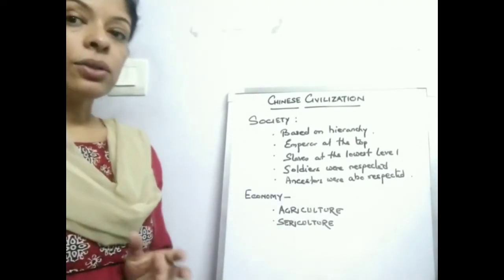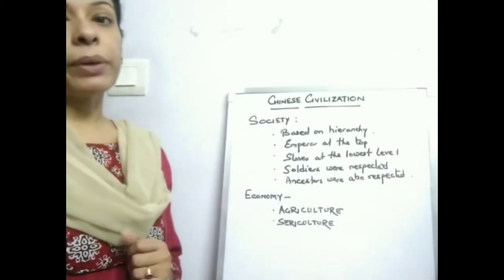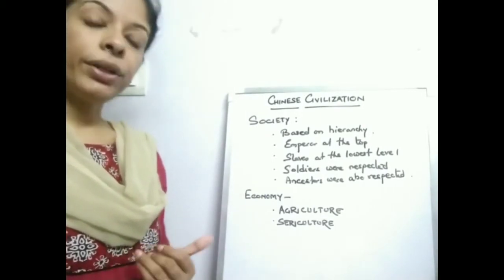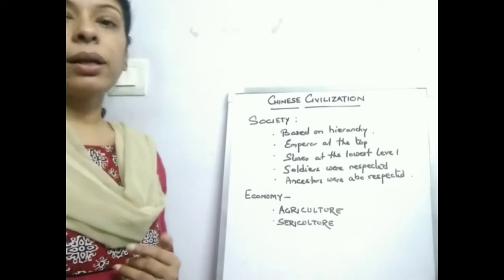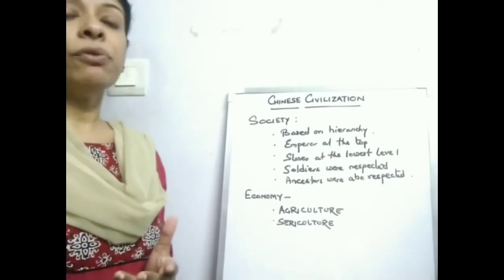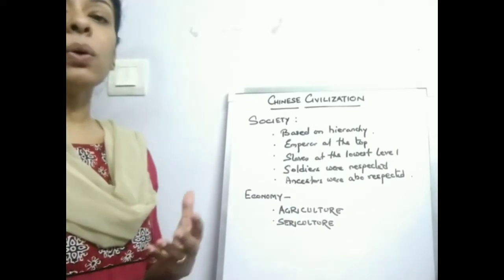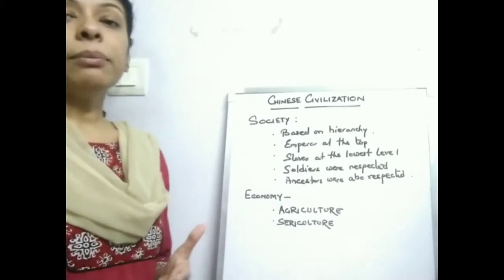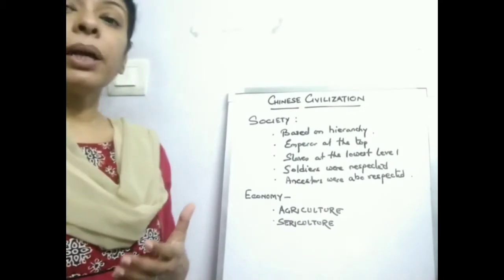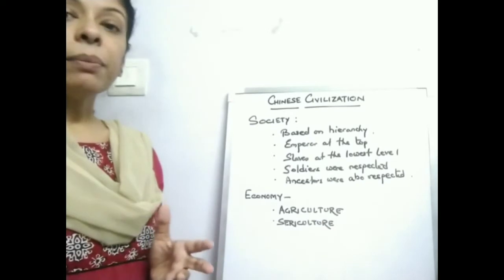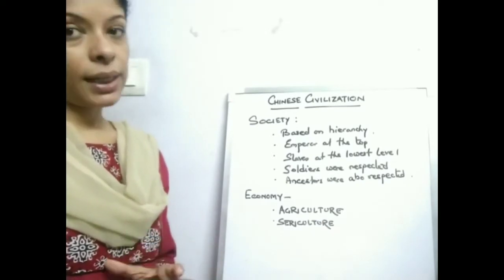And the Chinese also had the practice of worshipping their ancestors. We find that they feared their ancestors, they respected their ancestors, and they also worshipped them. The family was a close-knit one. That means all the families were very close to one another. The elder members of the family were respected by all the other members of the family. So we can say the family was close-knit.